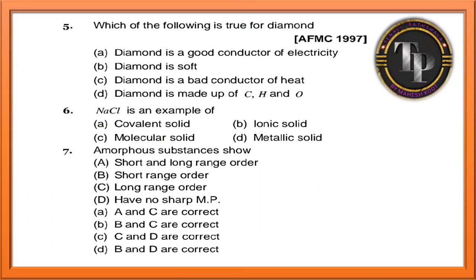Which of the following is true for diamond, they are asking. Diamond is a good conductor of electricity? No. Diamond is soft? No. Diamond is a bad conductor of heat? Diamond is made up of carbon, hydrogen and oxygen? So which of the following is true guys? Yes, diamond is a bad conductor of heat. This is the correct answer.